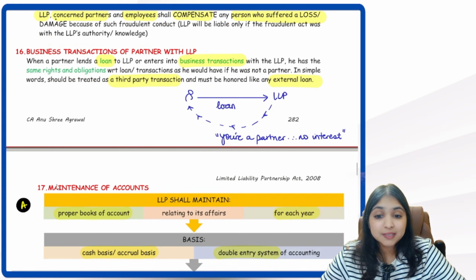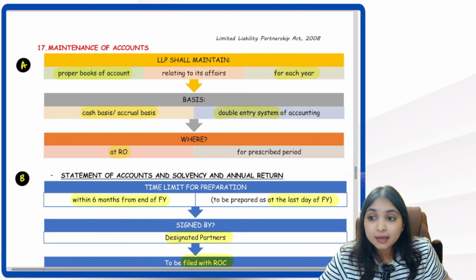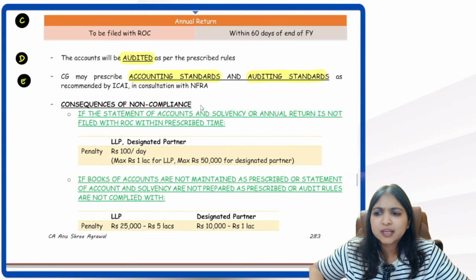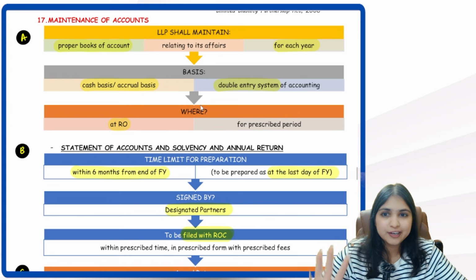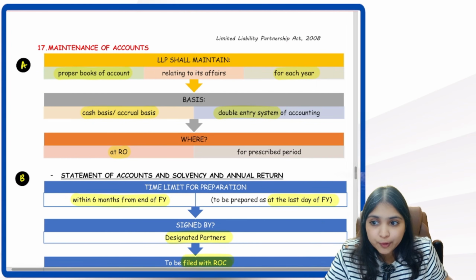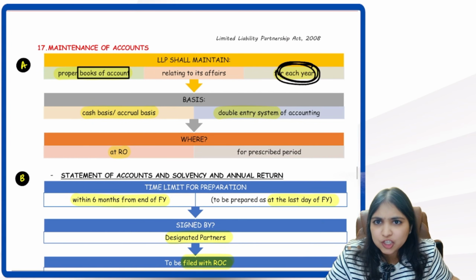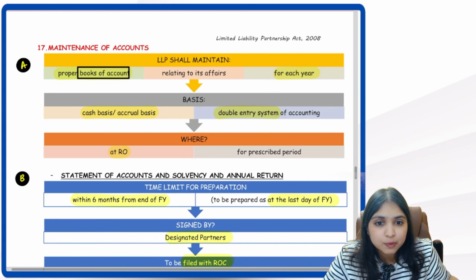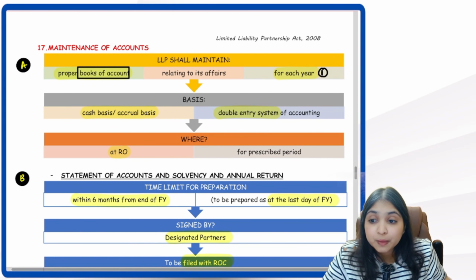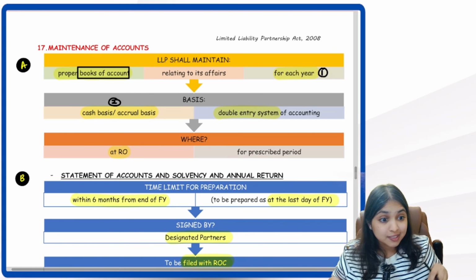Okay. Then comes our next discussion about accounts. In this entire accounts discussion, 5 points totally we will be discussing. My first point is about books of accounts. LLP has to maintain books of accounts. For each financial year, the books have to be maintained. Point number 1, they have to be maintained for each year. Point number 2, they have to be maintained on cash basis or accrual basis.